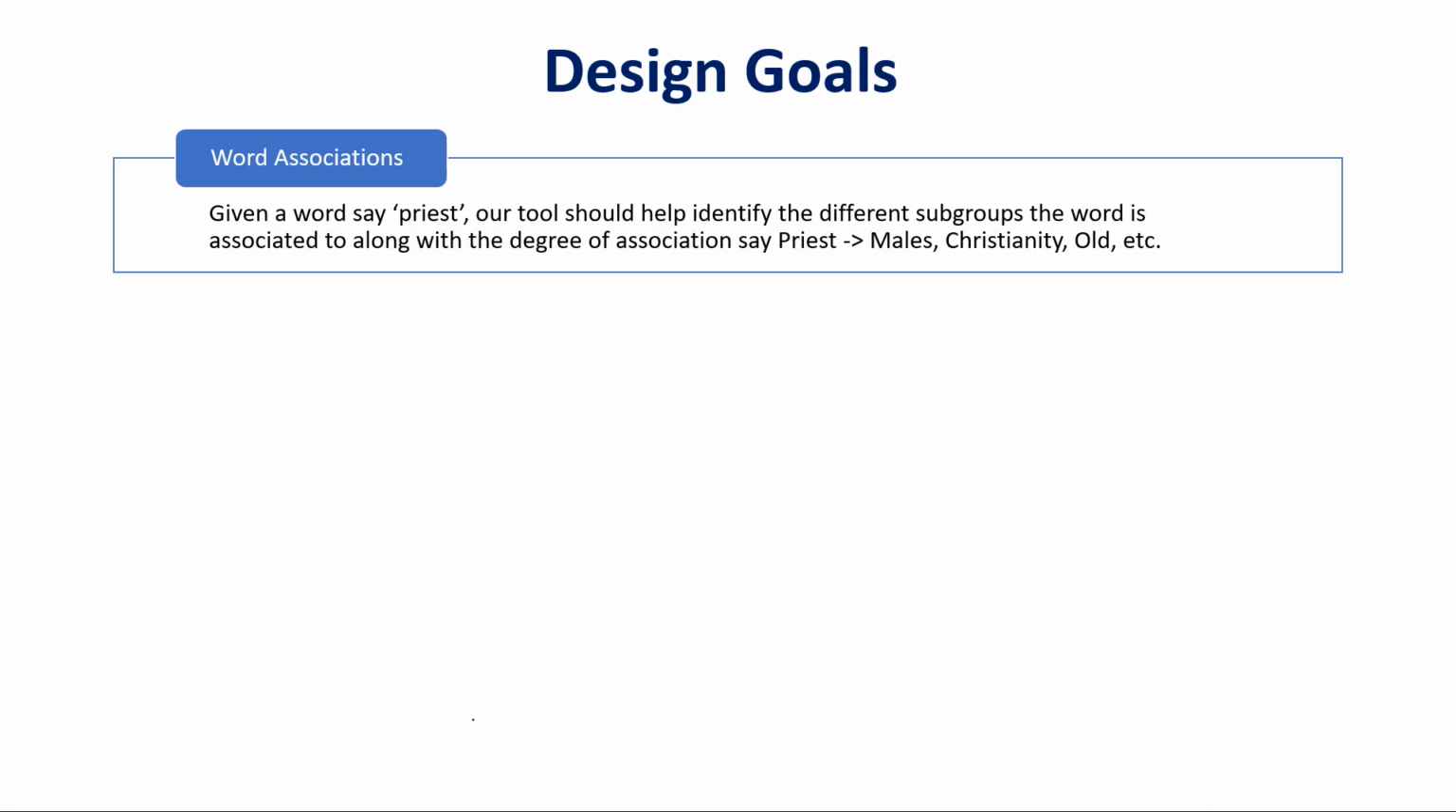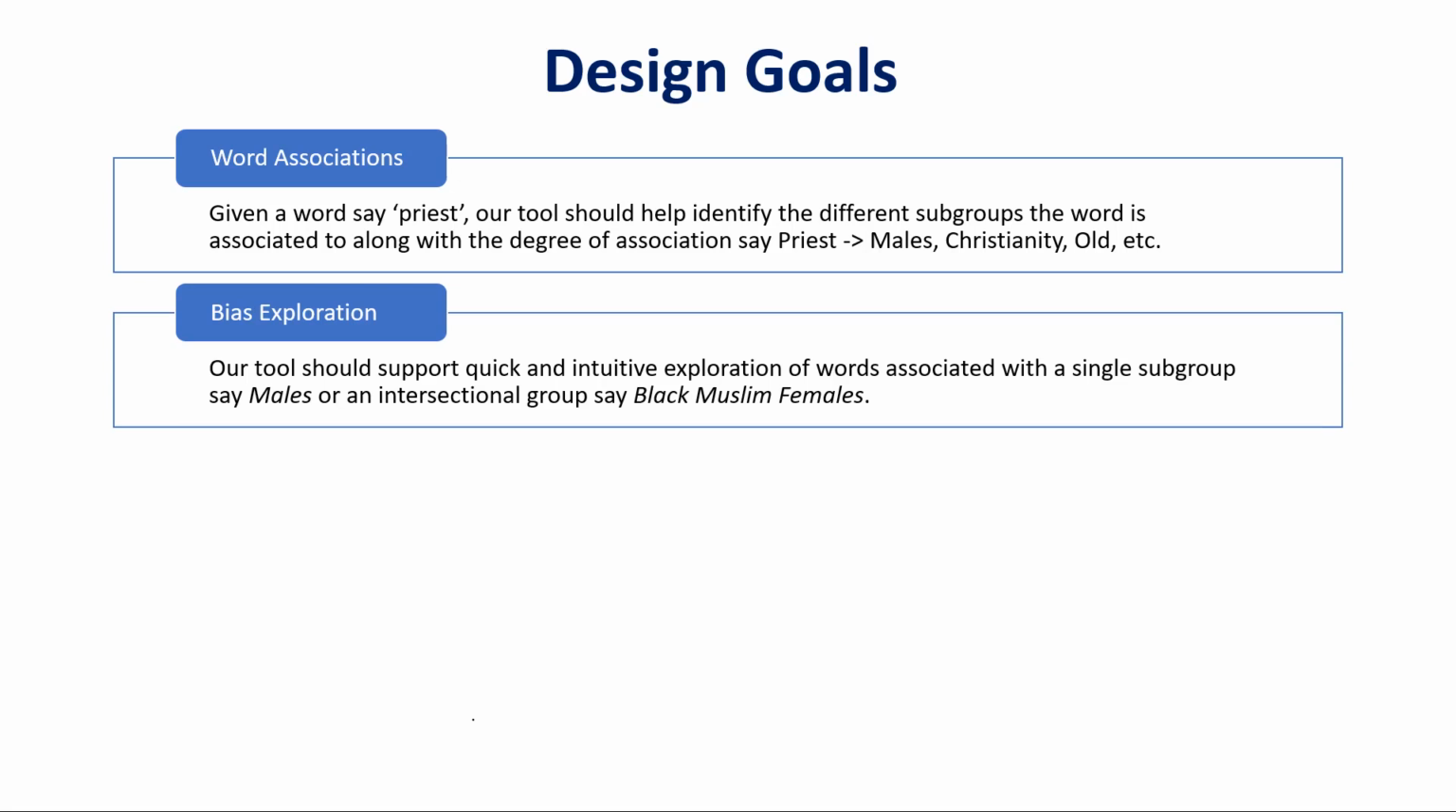First, given a word, say priest, our tool should help identify the different subgroups a word is associated with along with the degree of association. For example, the word priest might be linked with, let's say, males, Christianity, or old subgroups. Second, given an intersectional subgroup, say black Muslim females, our tool should help explore a set of words which are associated with this particular intersectional group.